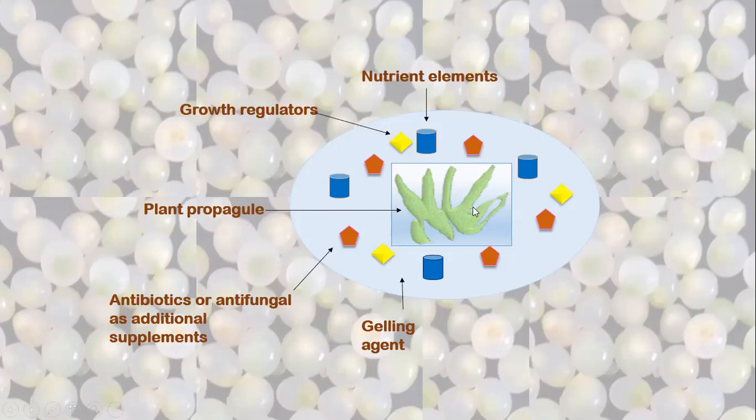This can be an embryo, this can be a shoot bud, or this can be a clump of cells. They are all put together, encapsulated in a gel, and we form a seed-like structure called a synthetic seed. You can see in the picture actual synthetic seeds. Many are visible.